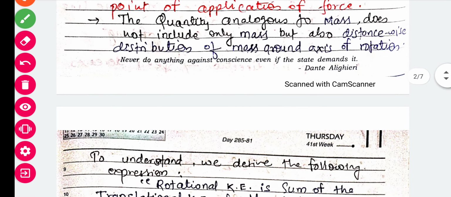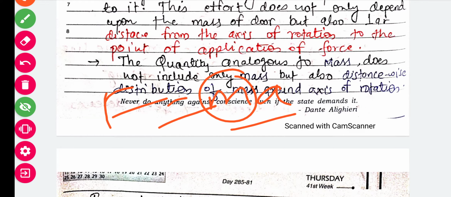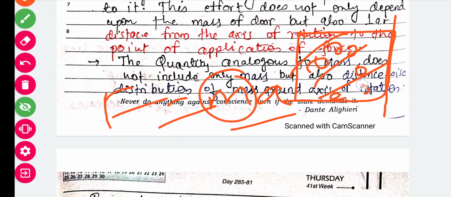What happens basically, in linear motion, force is equal to mass into acceleration. It is just the mass of the object, but in this case we are not considering the whole mass of the object. What is the axis of rotation and what is the distribution of masses of the particles from the axis of rotation? Because when we consider this particle, it is very near to the axis of rotation. When we consider this particle, it is very far away from the axis of rotation. So the positions of the particles are different from the axis of rotation. That's why we consider the distribution of mass around the axis of rotation.